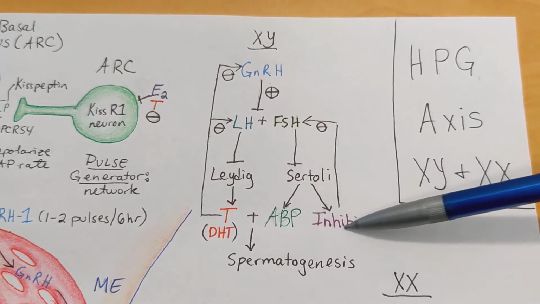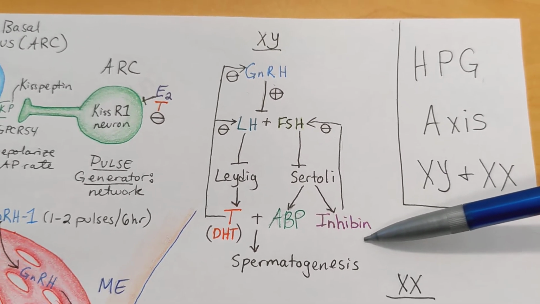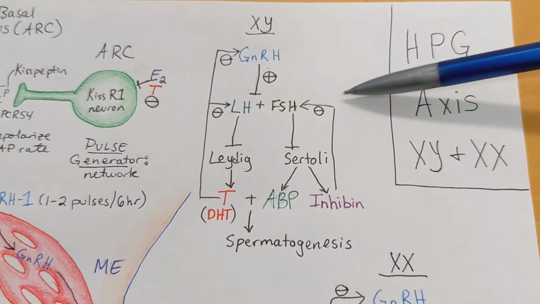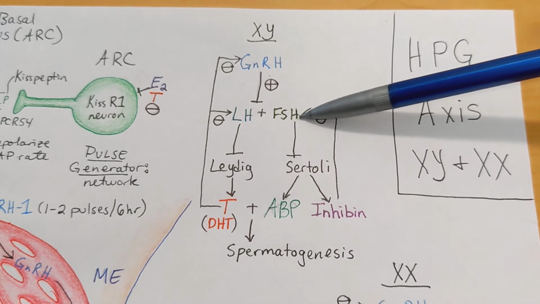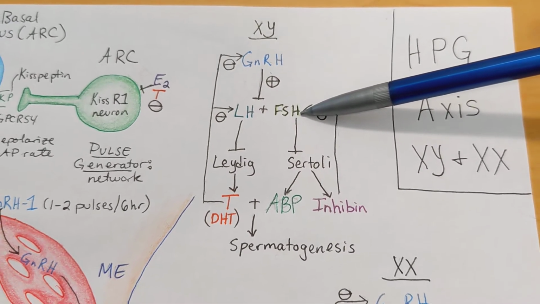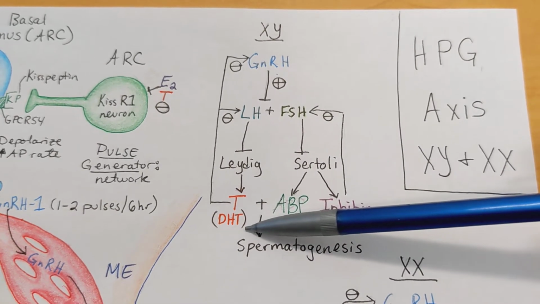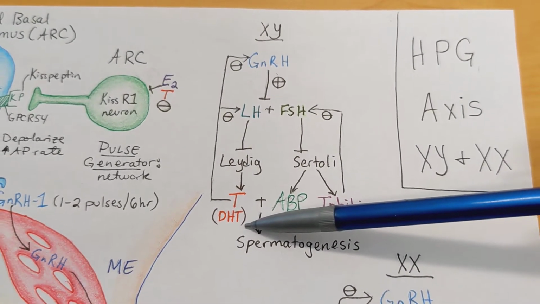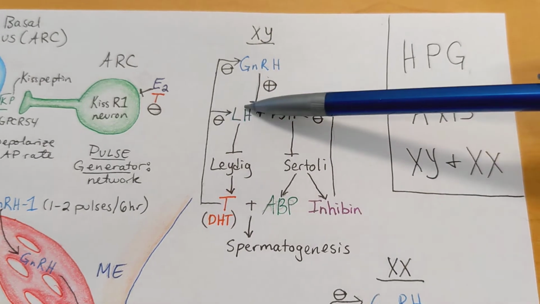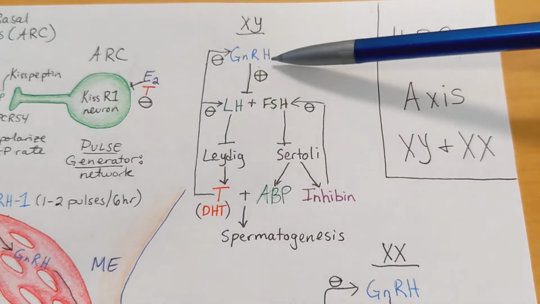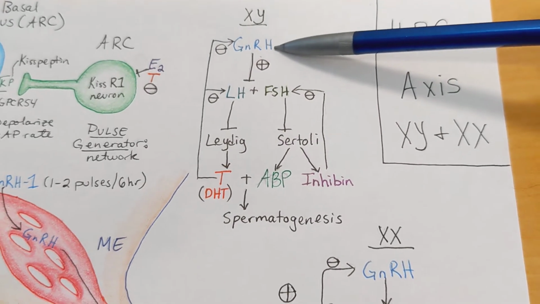Sertoli cells also secrete inhibin in response to FSH and high sperm levels. Inhibin specifically has negative feedback on the FSH-secreting gonadotrope cells. Testosterone, and in turn DHT, dihydrotestosterone, exerts negative feedback on both LH and FSH secreting gonadotrope cells as well as the GnRH cells of the hypothalamus.